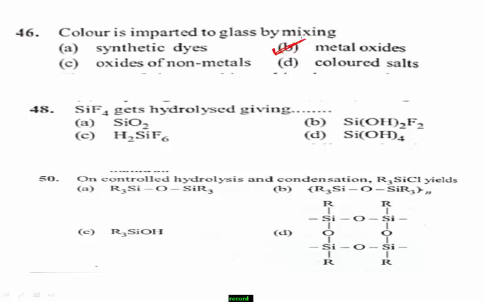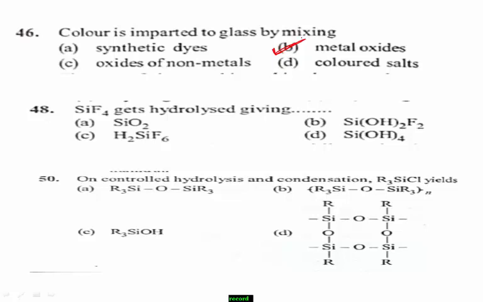Next, question number 48. SiF4 gets hydrolyzed, giving option A SiO2, option B Si(OH)2F2, option C H2SiF6, option D Si(OH)4. Students, SiF4 is hydrolyzed with water to form a hydroxide. SiF4 is hydrolyzed with water and forms Si(OH)4, the hydroxide form.